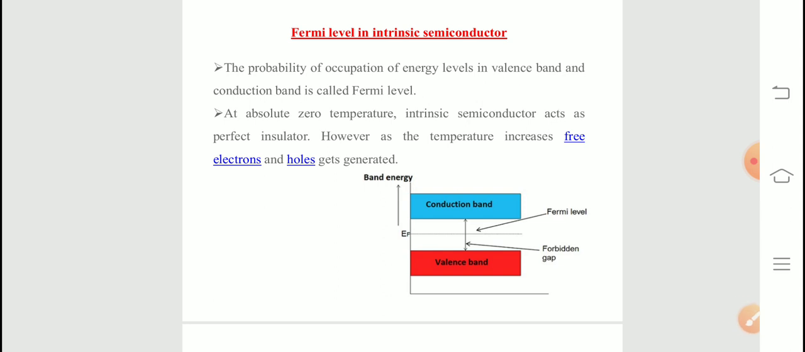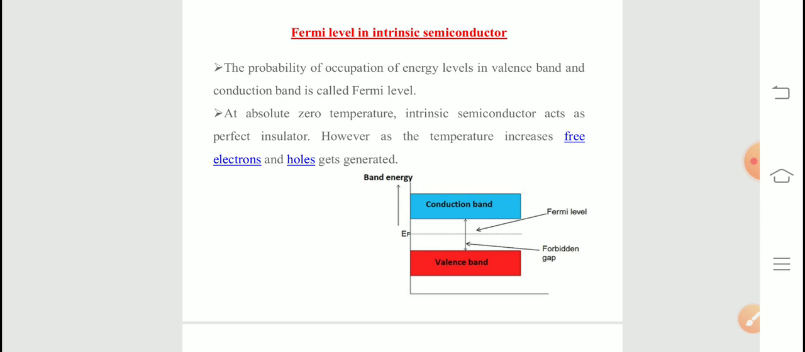Next, the Fermi level in an intrinsic semiconductor. Before discussing this, first I want to tell you about the Fermi level. What is the Fermi level or Fermi energy level? The concept of Fermi energy is a very important concept to understand the electrical and thermal properties of solids. At absolute zero temperature, an intrinsic semiconductor acts as a perfect insulator.